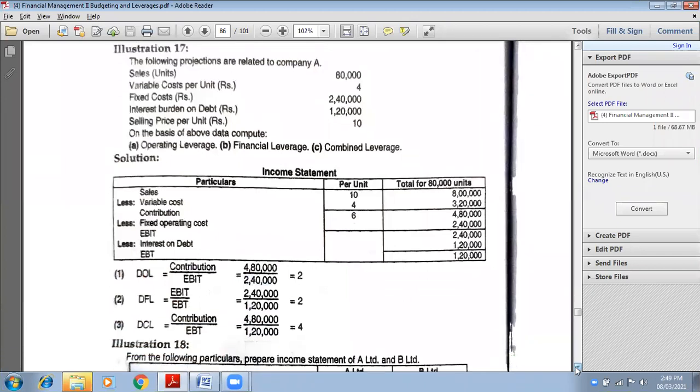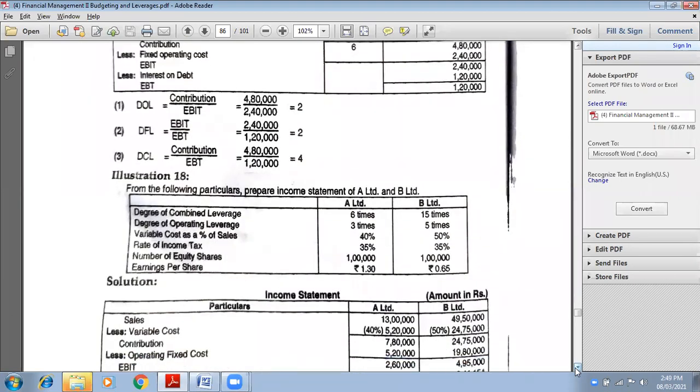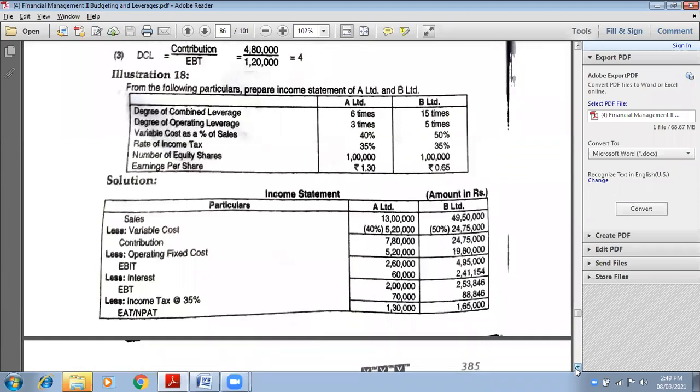DOL is 2. DFL is 2, ma'am, and DCL 4. Very good. Okay, so these are pretty different questions.